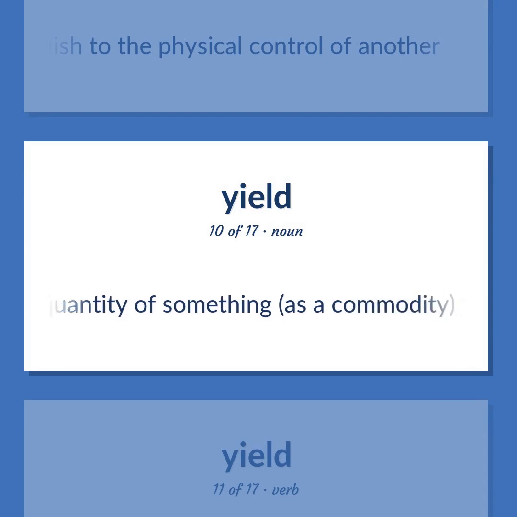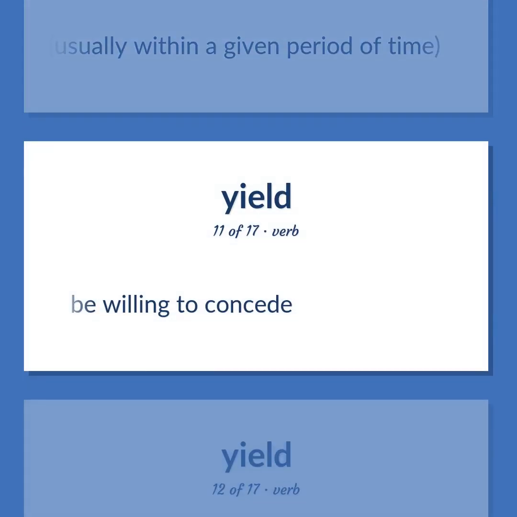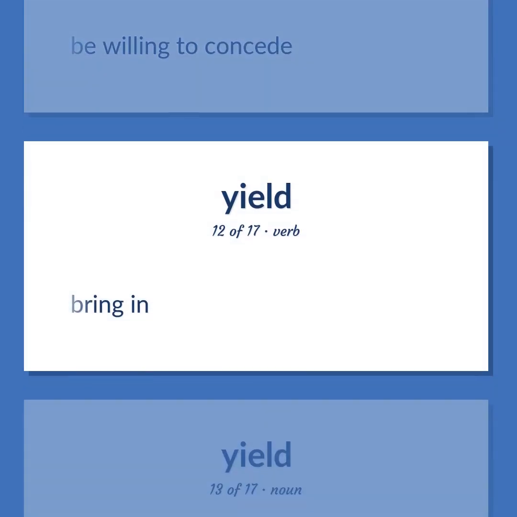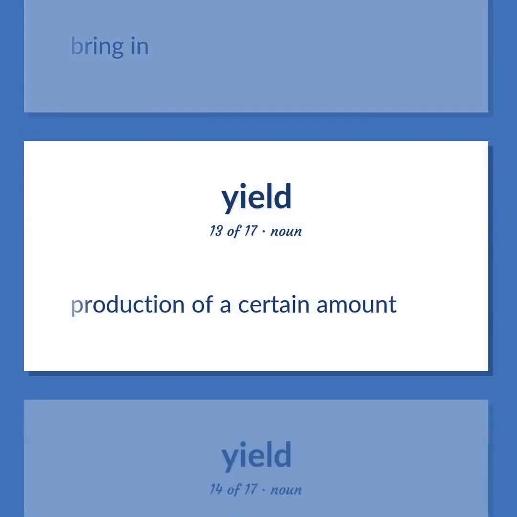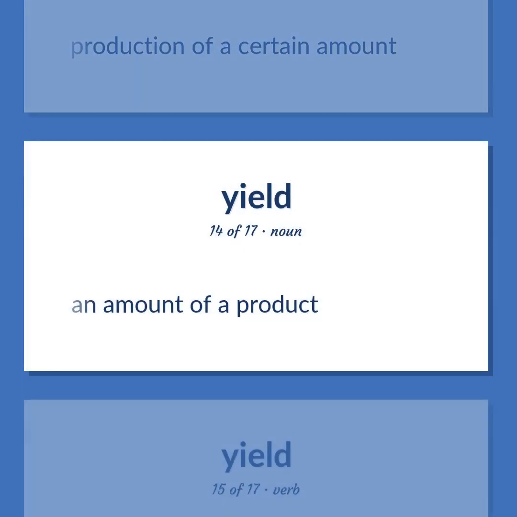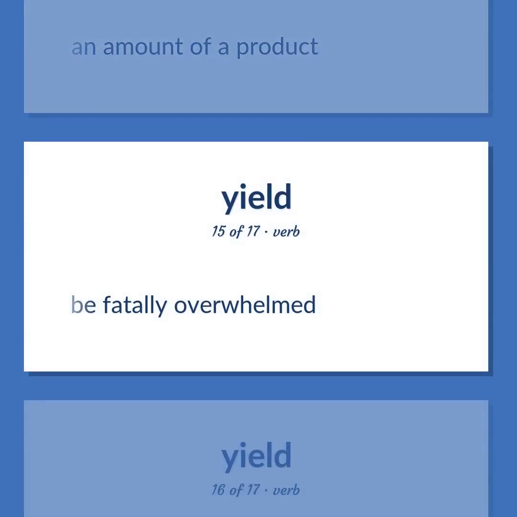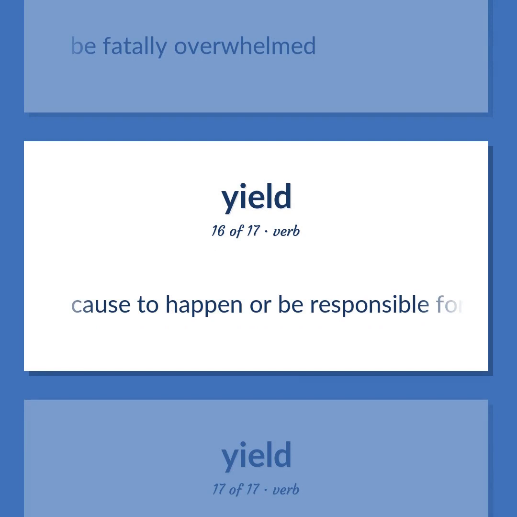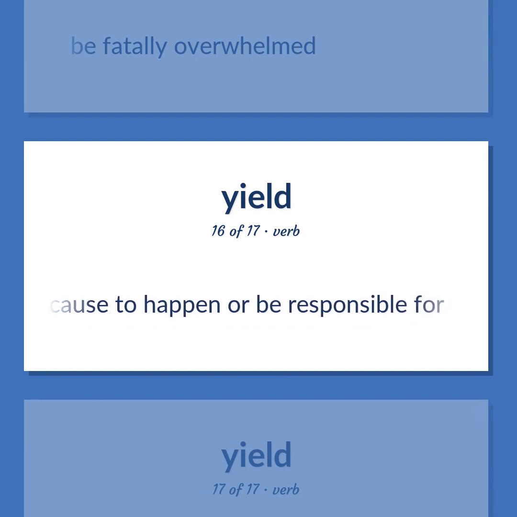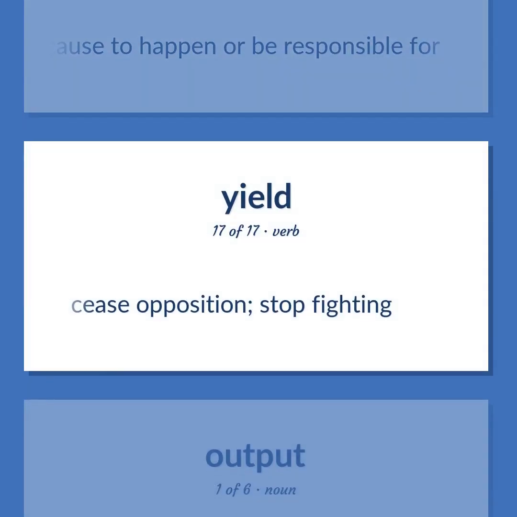The quantity of something, as a commodity, that is created, usually within a given period of time. Be willing to concede. Bring in. Production of a certain amount. An amount of a product. Be fatally overwhelmed. Cause to happen or be responsible for. Cease opposition. Stop fighting.